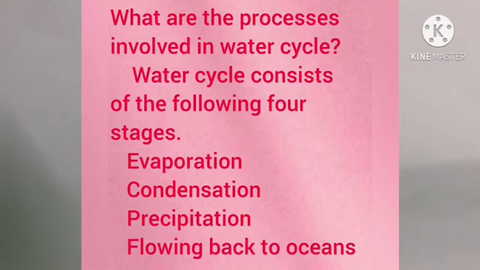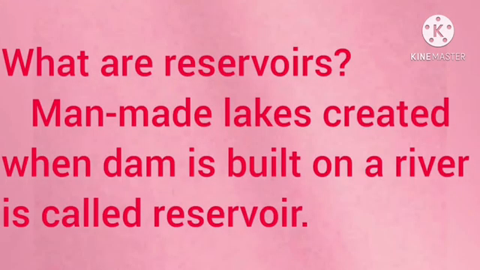Water cycle consists of the following 4 stages: evaporation, condensation, precipitation, flowing back to oceans. What are reservoirs? Man-made lakes created when dam is built on a river is called reservoir.